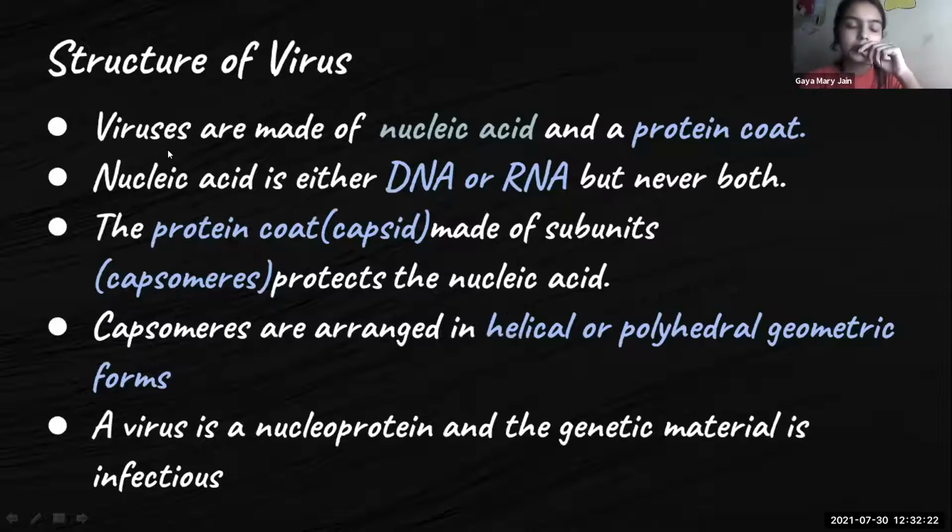So now the structure of the virus. A virus is basically a nucleoprotein, and it is made up of nucleic acid and a protein coat. And this nucleic acid can either be DNA or RNA, and there is also a protein coat called capsid, which protects this nucleic acid, and it is made up of small units called capsomeres, and they are arranged in helical or polyhedral geometric forms. The virus is a nucleoprotein, and the genetic material is infectious. It can cause diseases.